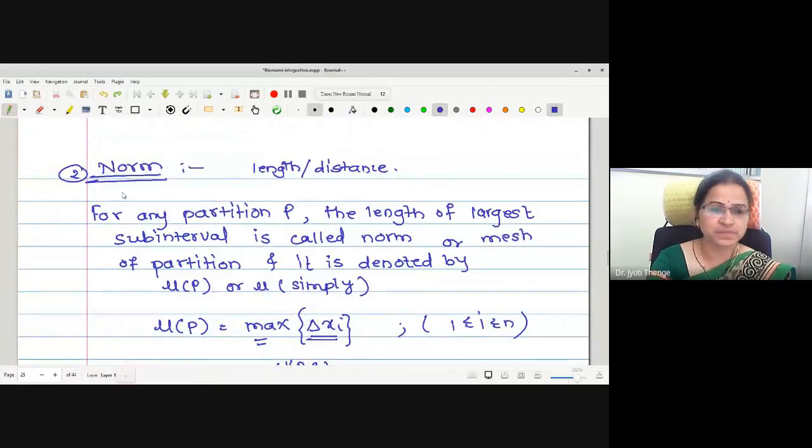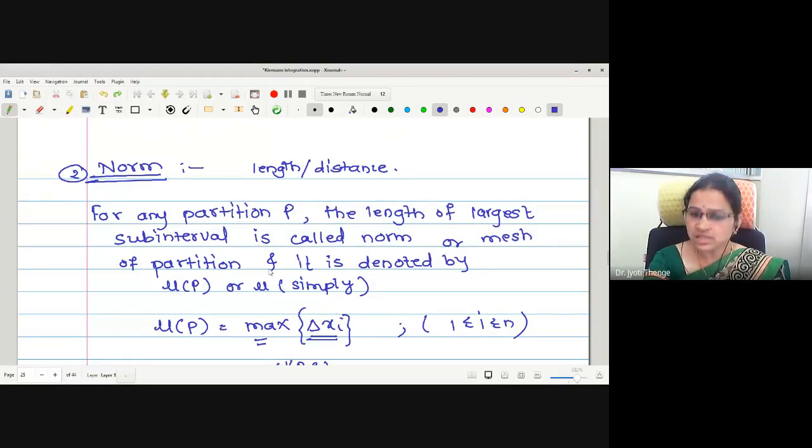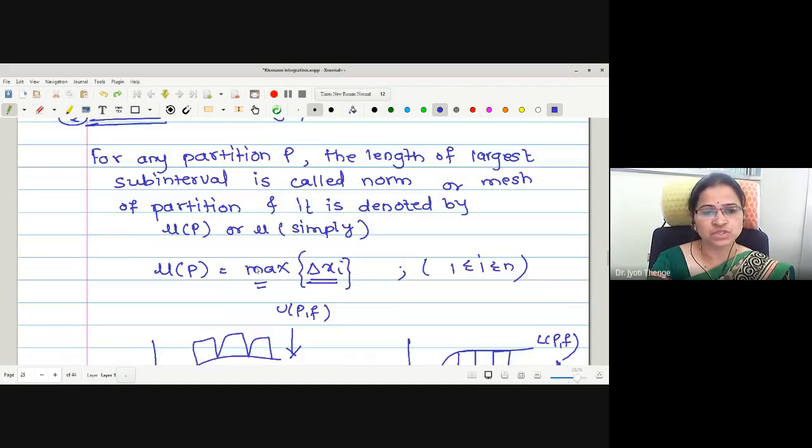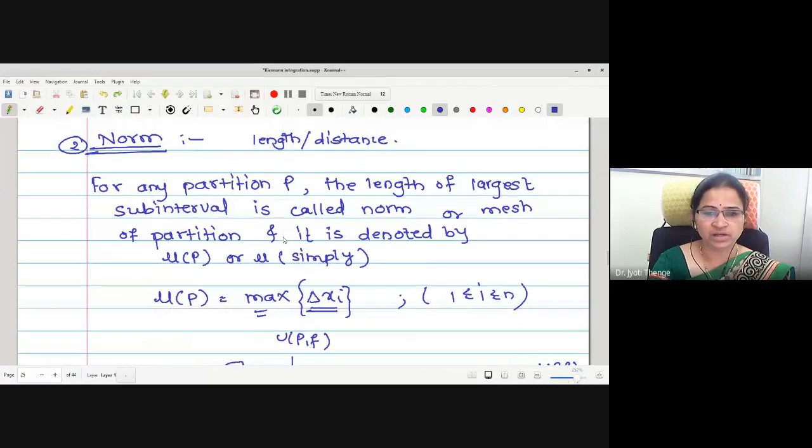The next concept is a norm. Norm is a concept related to length or distance, and therefore the norm of a partition is defined to be the length of the largest subinterval. This is called the norm or mesh of a given partition, and we use the symbol mu for it.